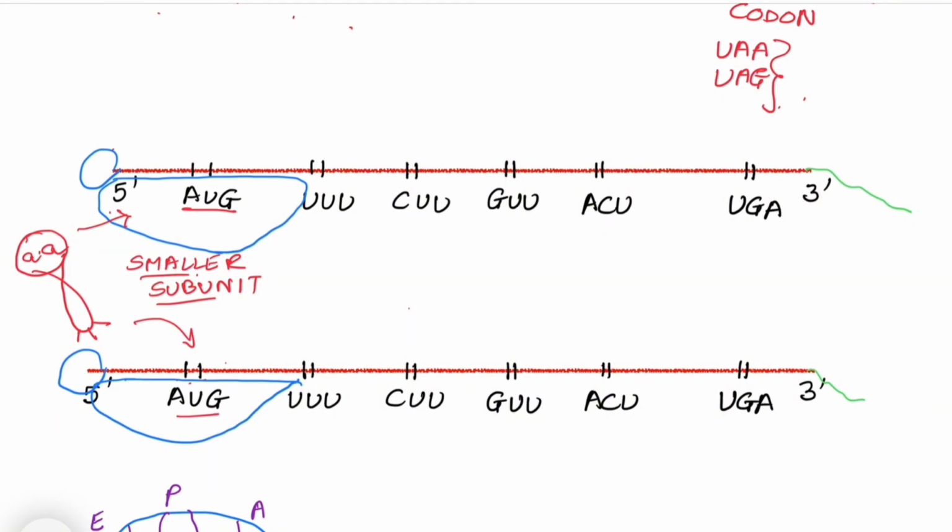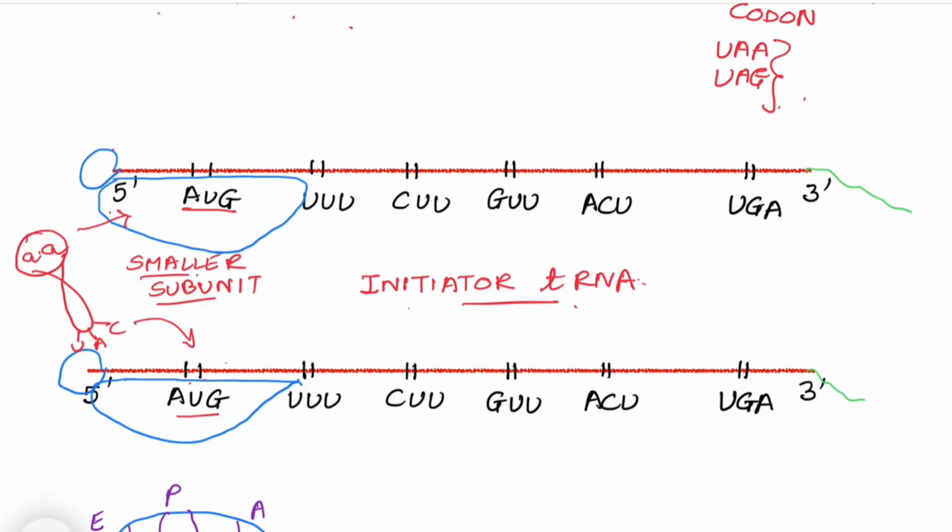So if this is AUG, the anticodon will be UAC. So this one is actually which tRNA? It is initiator tRNA. So initiator tRNA is the tRNA that initiates or starts the polypeptide chain.